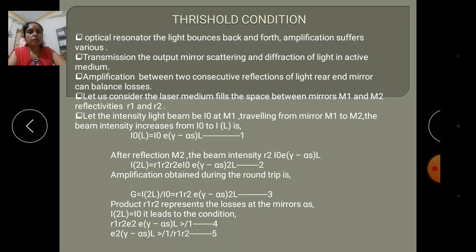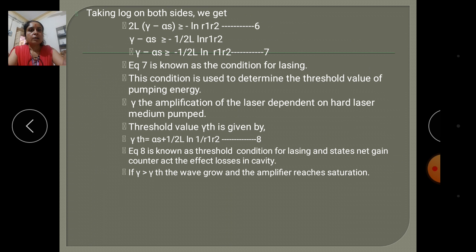Taking the logarithm on both sides, we get 2L(gamma minus alpha s) greater than or equal to minus ln of R1 R2. This is equation six.